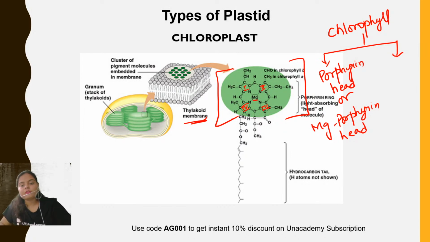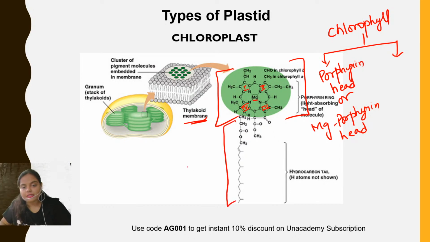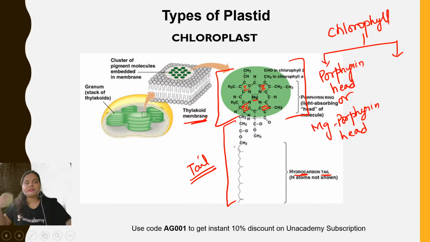This is the head region of the chlorophyll, and this is the part involved in the absorption of sunlight, while the elongated chain part is the tail region. It is a hydrocarbon tail, and it only helps in anchoring the porphyrin head to the thylakoid membrane. It does not perform any role in absorbing sunlight. The main process of absorption is undertaken by the porphyrin head itself. The tail part is helping in anchoring of the porphyrin head.